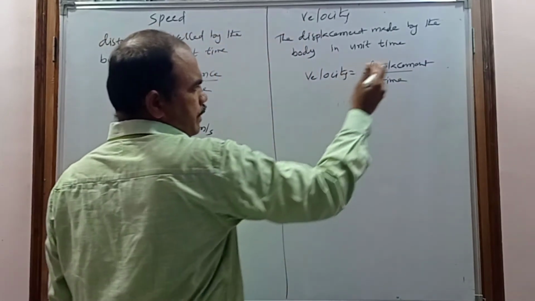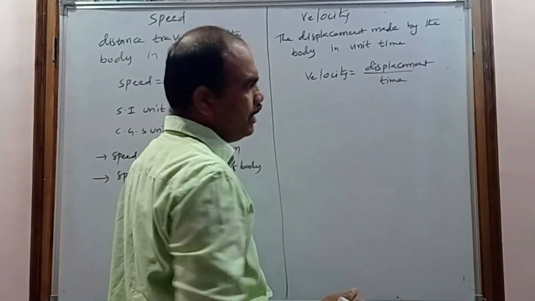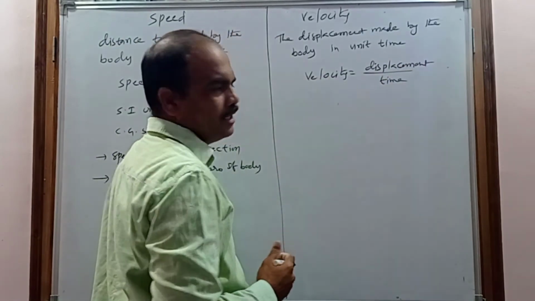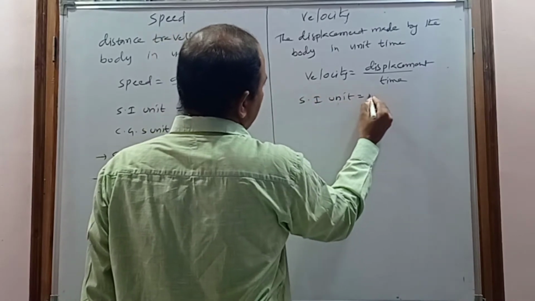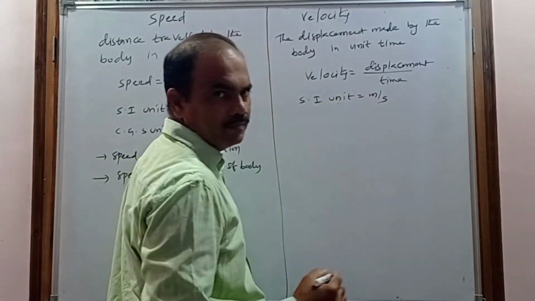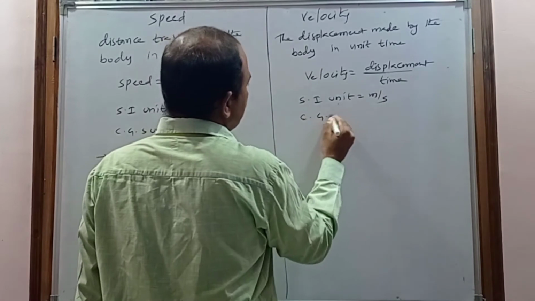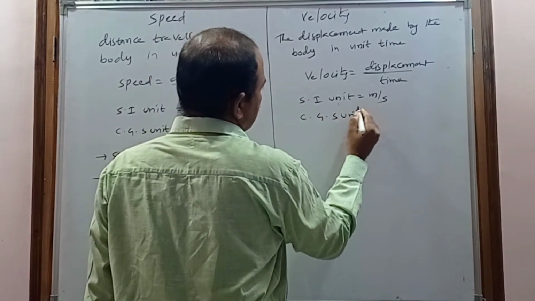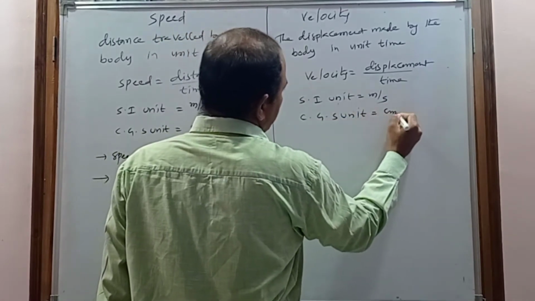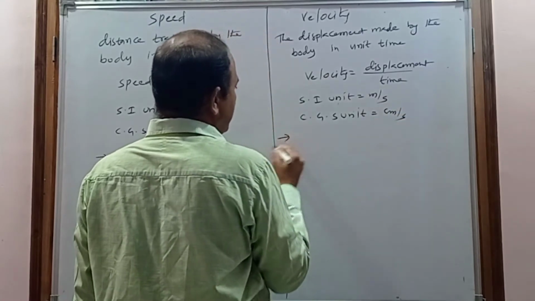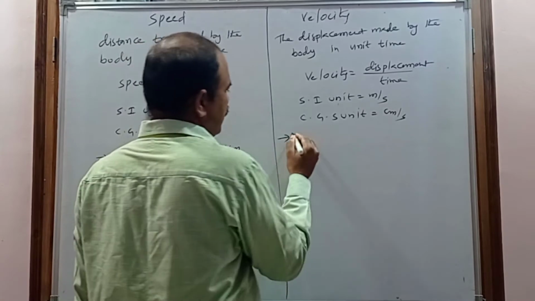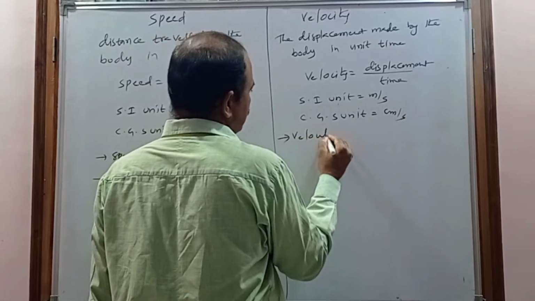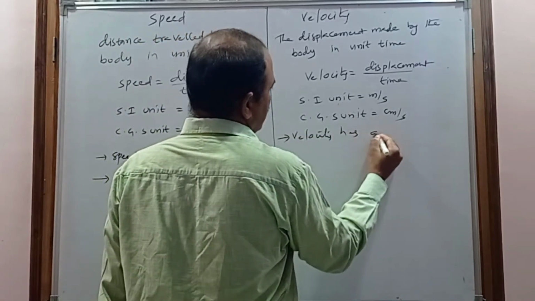The SI unit of displacement is the meter and the unit of time is the second. So the SI unit of velocity is meter per second, and the CGS unit is centimeter per second. The displacement has a particular direction, so the velocity also has a particular direction. Velocity has direction.